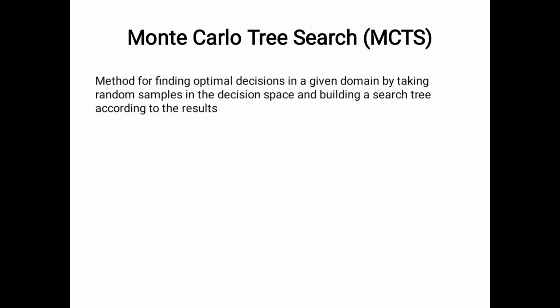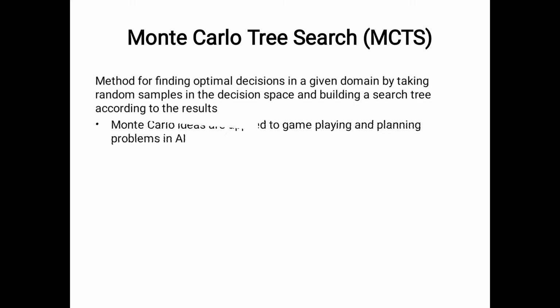Here also we consider Monte Carlo tree search for applying stochastic searching. It is one of the stochastic searching algorithms. Monte Carlo ideas are applied to game playing and planning problems in artificial intelligence. That is the advantage of Monte Carlo tree search, because it depends completely on random samples.